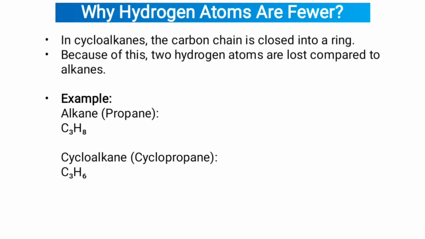Why are hydrogen atoms fewer? In cycloalkanes, the carbon chain is closed into a ring. Because of this, 2 hydrogen atoms are lost compared to alkanes. Examples: alkane propane C3H8, cycloalkane cyclopropane C3H6.